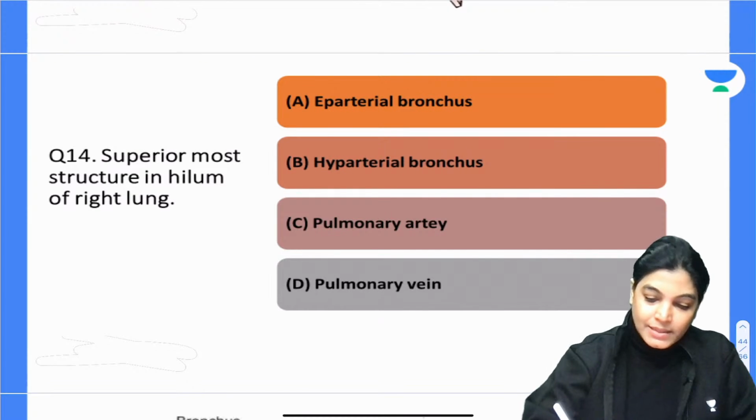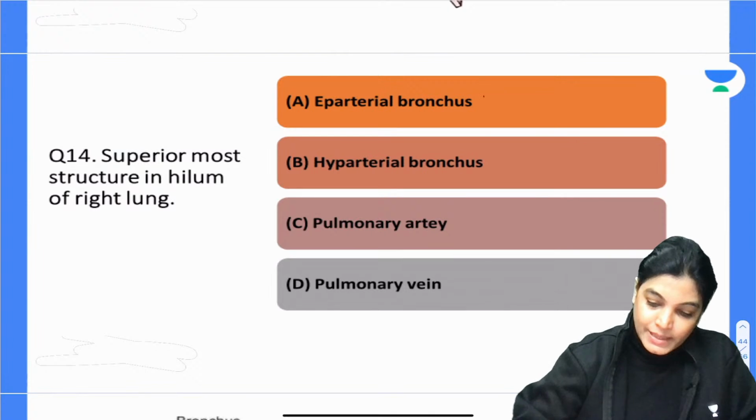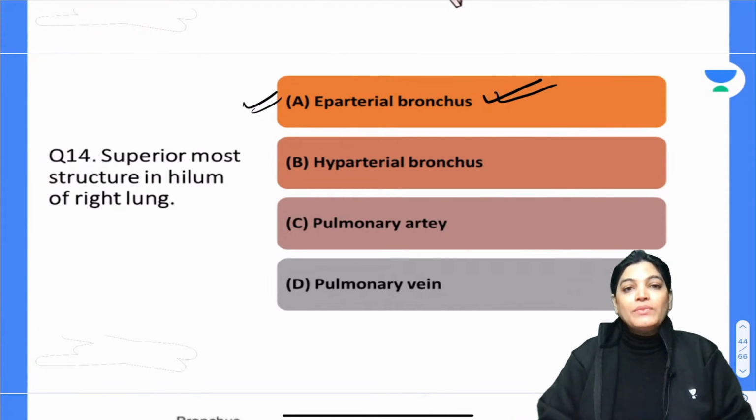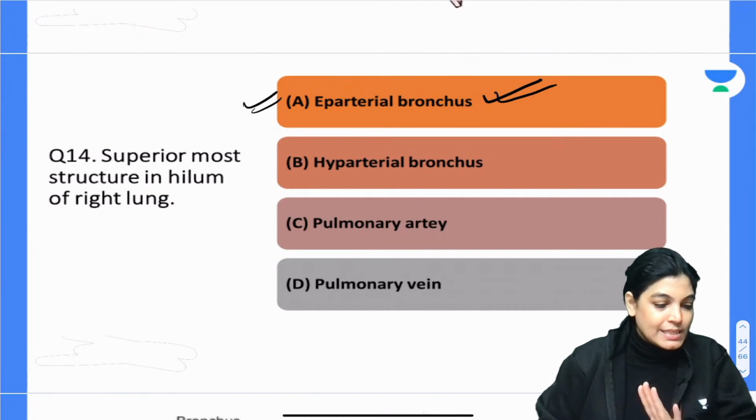Okay, so I am getting answers. The answers are coming up. Please mark the correct answer. So yes, eparterial bronchus is absolutely right. Actually, when we see the arrangement of hilar structures on the right and the left hand side, it varies. The reason is that the principal bronchus divides into eparterial bronchus and hyparterial bronchus in case of the right lung hilum. But on the left hand side, we have just one principal bronchus. So this is the reason the relation varies.